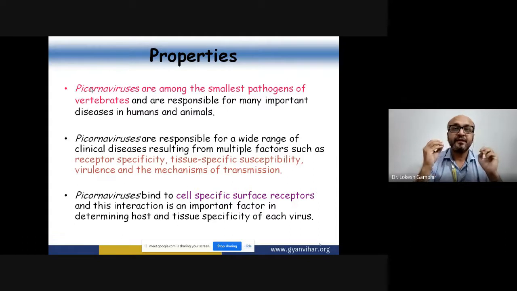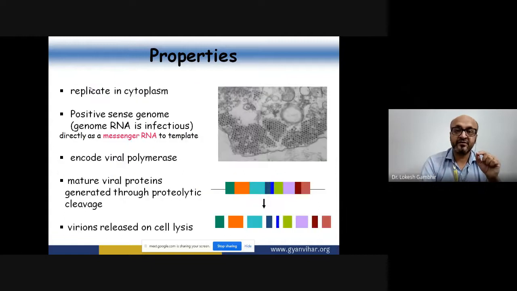So, see, always remember that picornaviruses bind to a receptor and then go for receptor-mediated endocytosis. And this particular interaction between the virus and the receptor is of utmost importance in maintaining their specificity. So, what are the general properties as a family, if I am talking about?